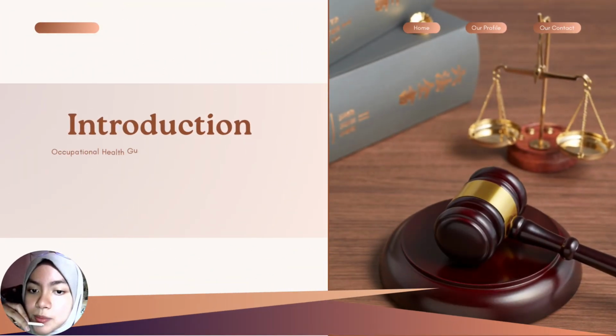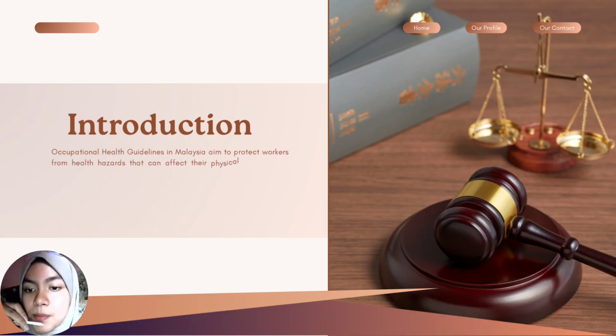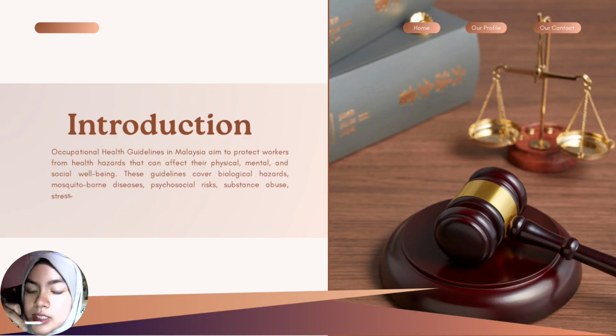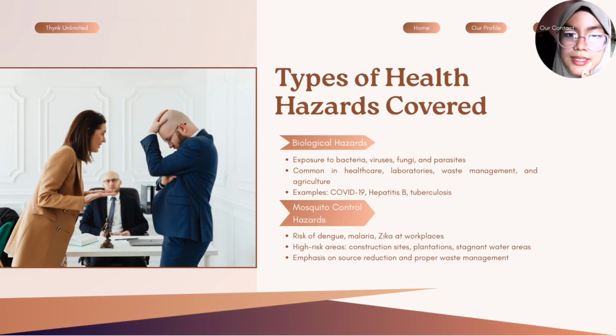Occupational health guidelines in Malaysia aim to protect workers from health hazards that can affect their physical, mental and social well-being. These guidelines cover biological hazards, mosquito-borne disease, psychosocial risk, substance abuse, stress, and workplace violence to ensure a safe and healthy working environment. So in this slide, I will discuss the types of health hazard covered.